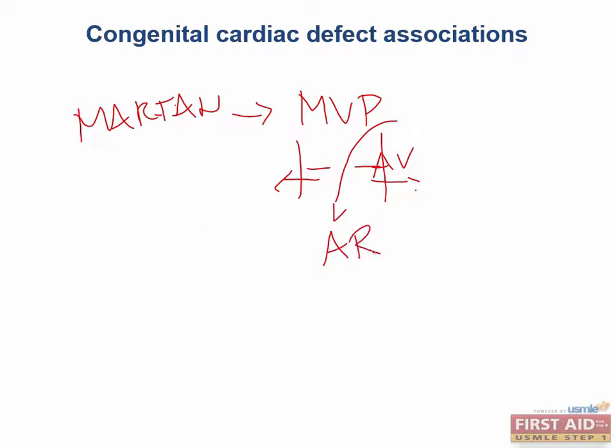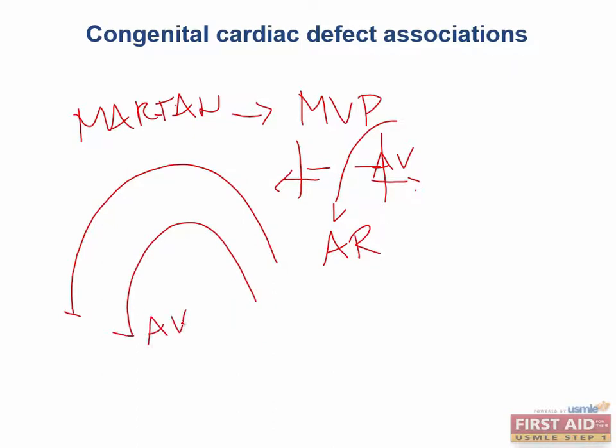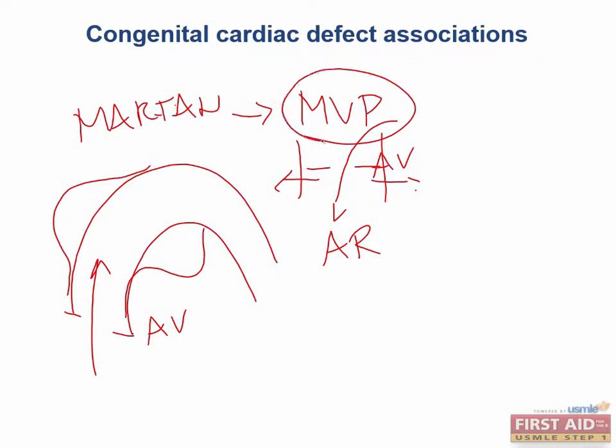More importantly, because it's very dangerous, these patients have weak vessel walls. So here's our aortic arch, here's our aortic valve. The high pressures in the aorta predispose Marfan patients to aneurysmal dilations because they have very weak, disorganized connective tissue within the arterial wall. Marfan syndrome has a big time association with mitral valve prolapse, aortic aneurysms, and also aortic dissection.